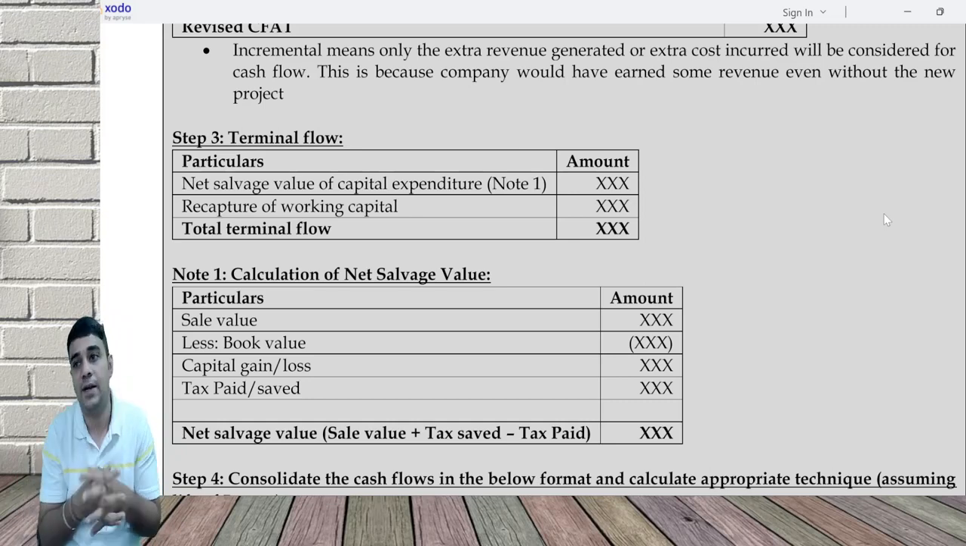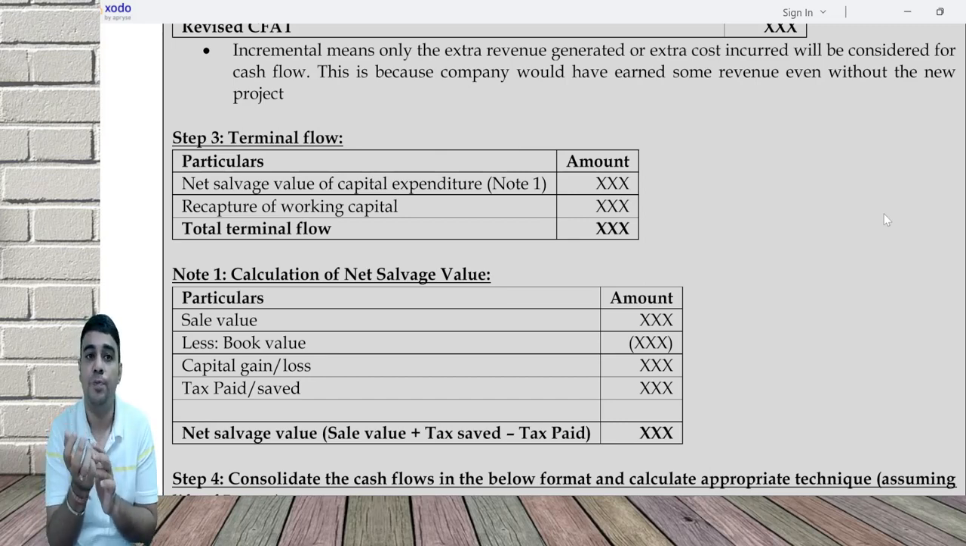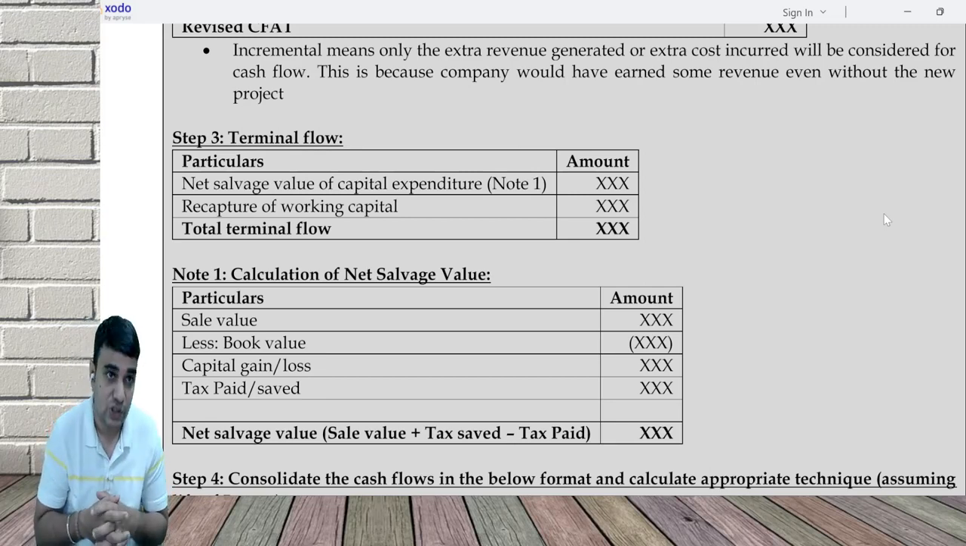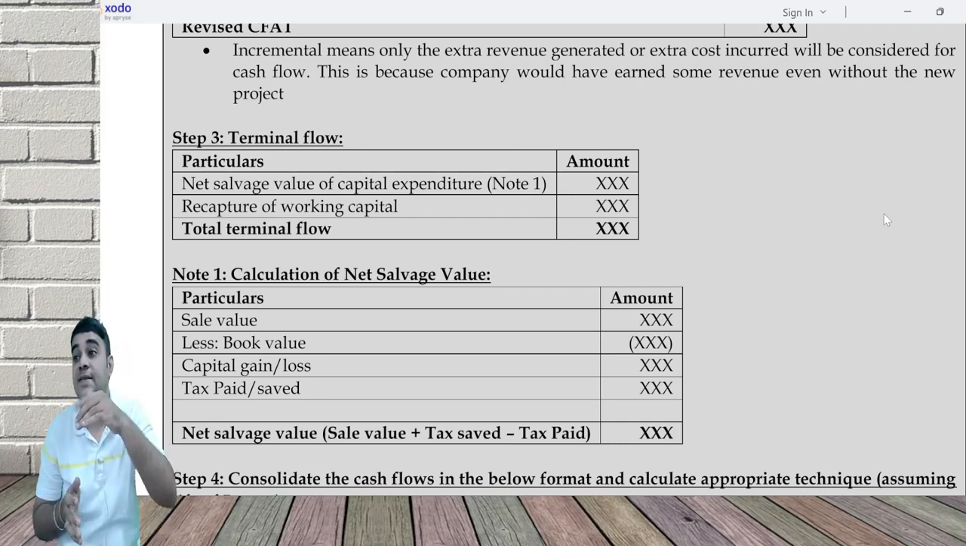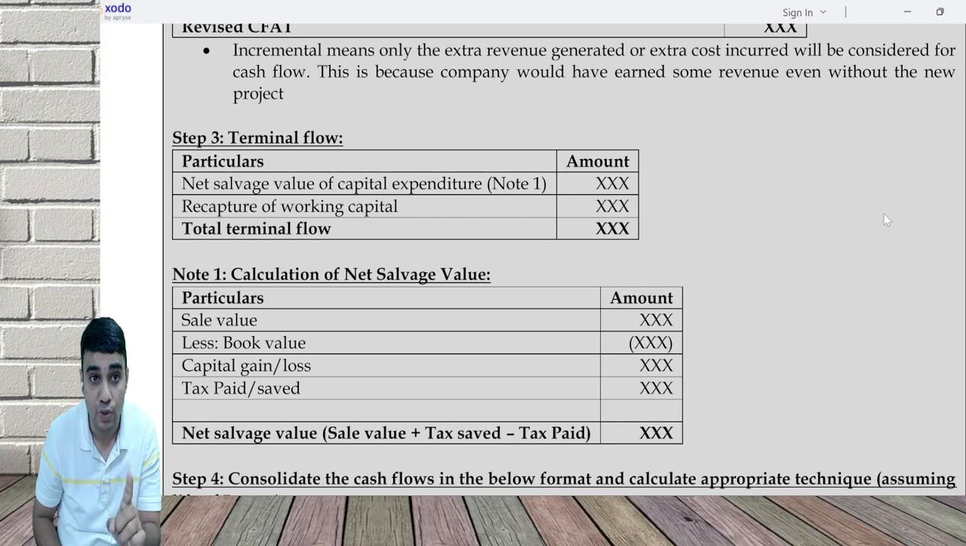On the capital expenditure, what will happen is you will sell it. So on the capital expenditure, we'll have something called sale value compared with book value. That can result in a capital gain or capital loss, on which there can be a tax paid or tax saved. And finally NSV. What is NSV? Sale value plus tax saved minus tax paid.